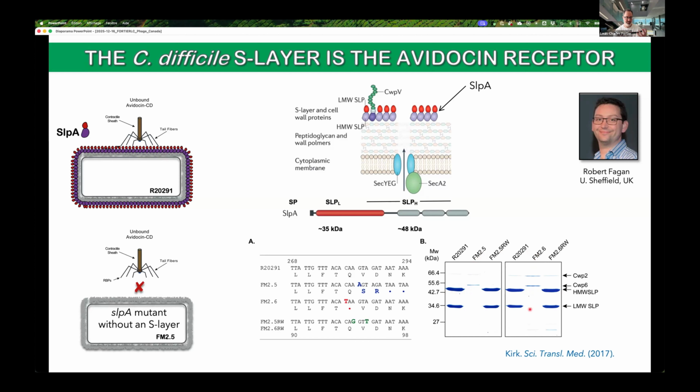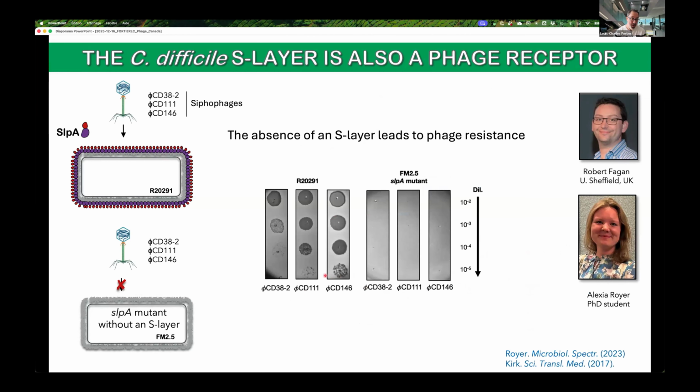Since the bacteriocins are very similar to phage tails, we were wondering if these mutants could be resistant to our phages. The strain from which the mutant was derived is an epidemic strain called R20291, and we already had three siphophages that were able to infect the wild-type strain.